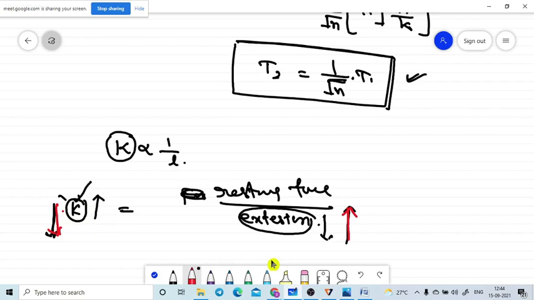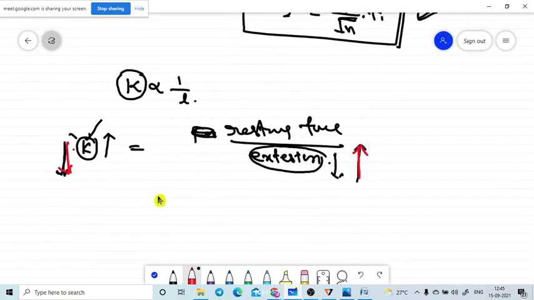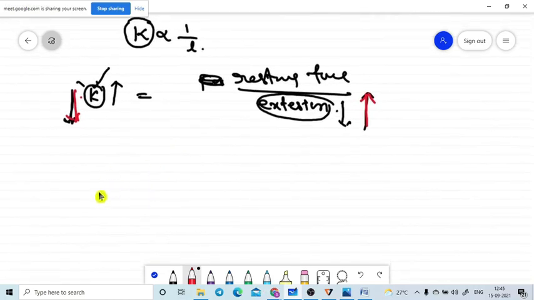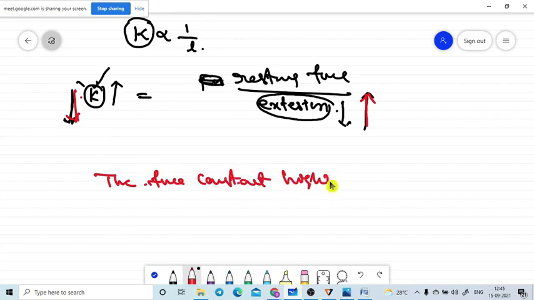So that means that word I am writing here. The force constant higher springs are more stiff. Stiff means we cannot elongate them.